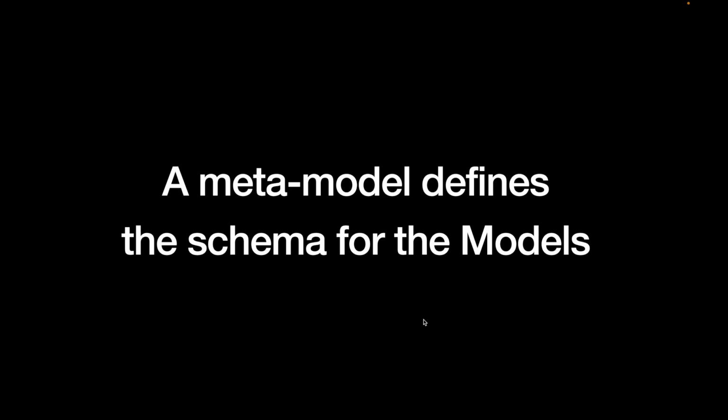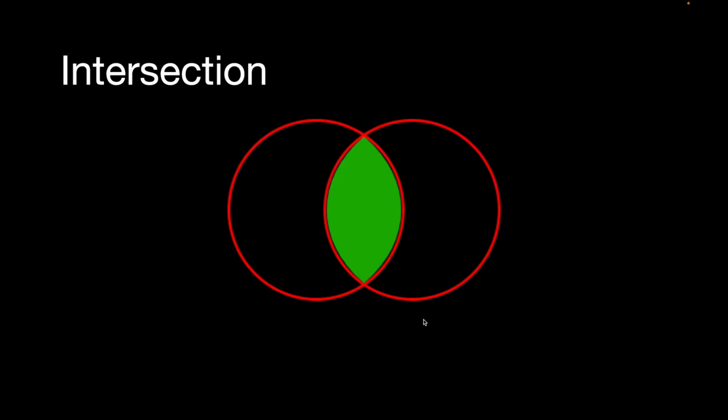In Tree-Ware, the elements are trees, also known as models, and operators that operate on those trees. A meta-model defines the schema for the models, and these operators use these meta-model definitions to operate on the trees. Let's take a look at a couple of examples. You are most likely familiar with Venn diagrams.